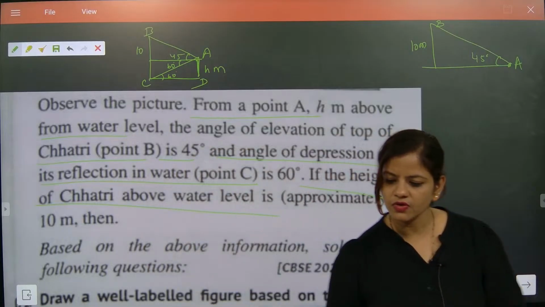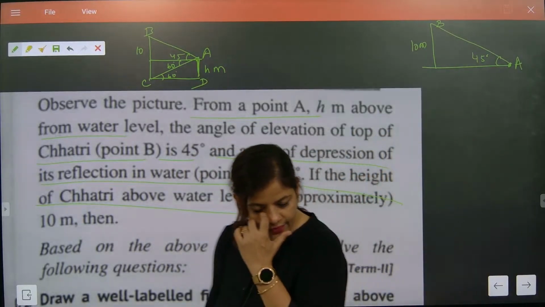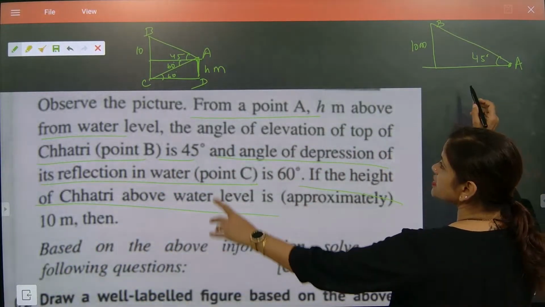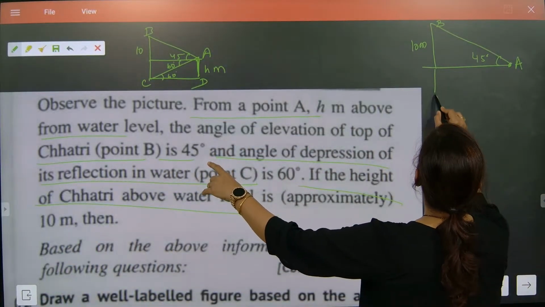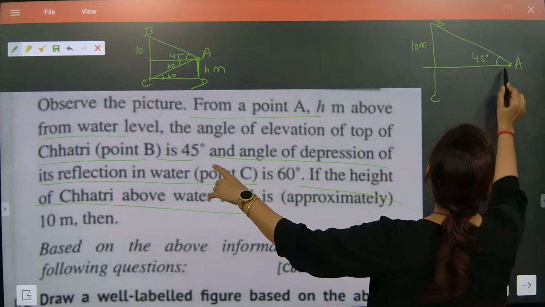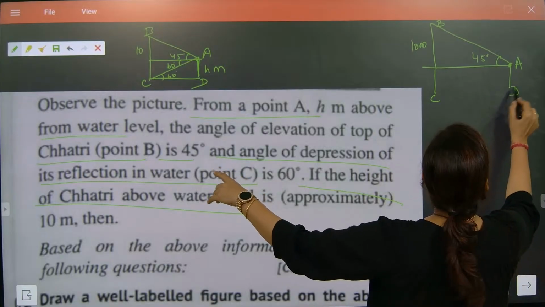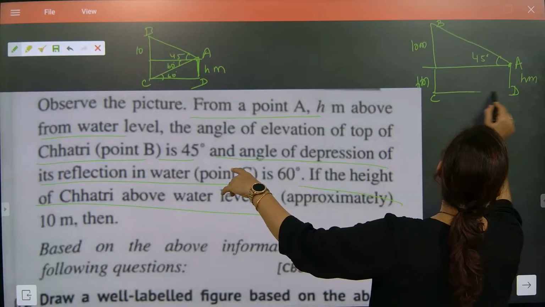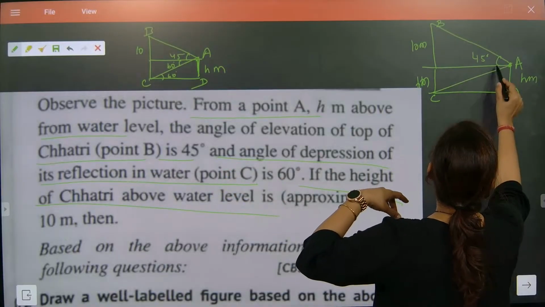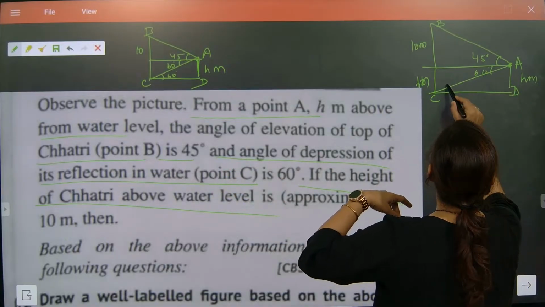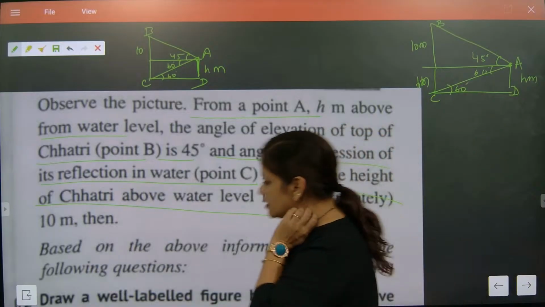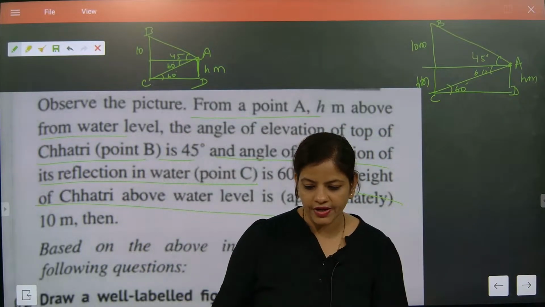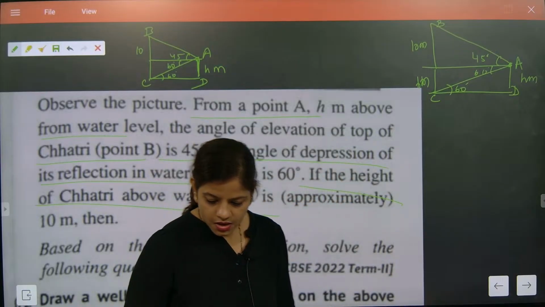Check this one out. I'm showing the question, I just drew it first. After that we'll solve. Now look here. This section is C, and this part is AB. H meter, here it is H meter. This is 60 degree and this is 60 degree. I hope you have drawn. Now we will be solving based on that drawing.